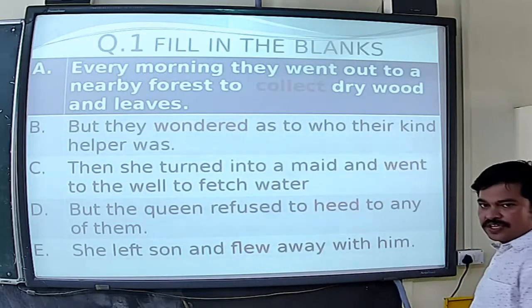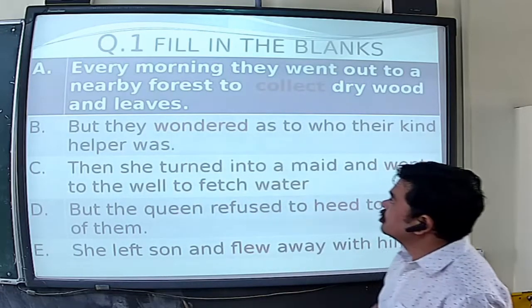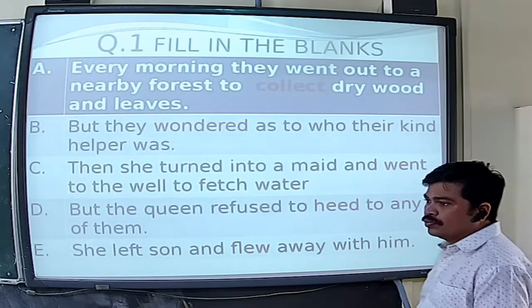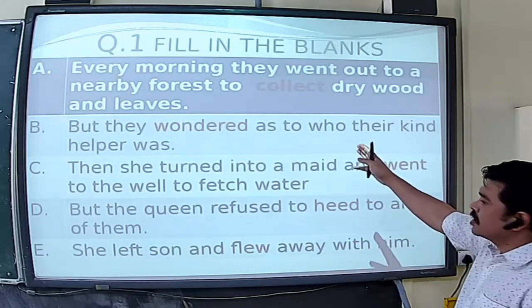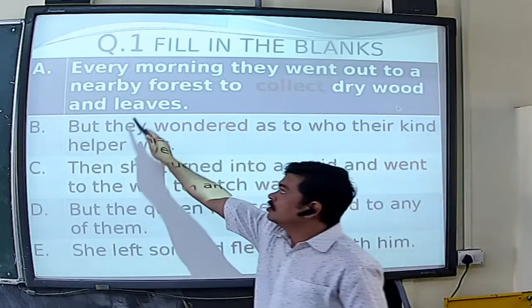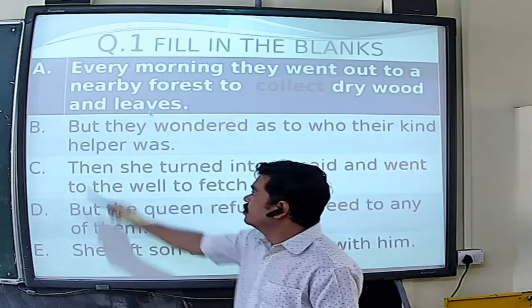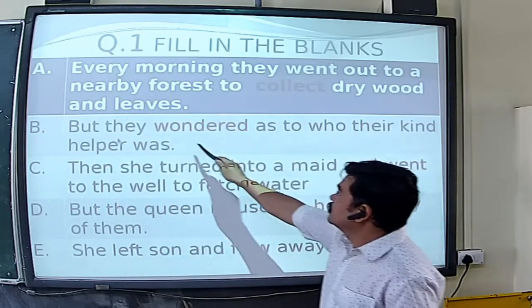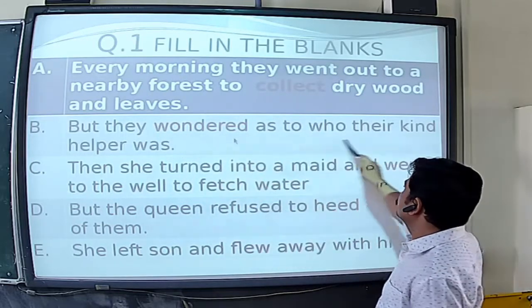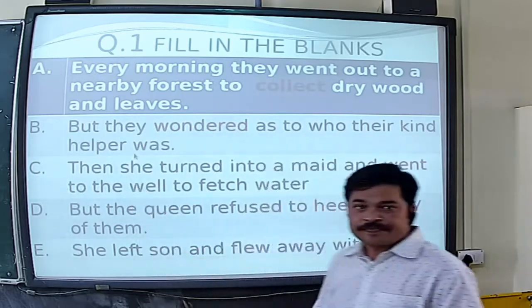You can find out easily what the answer is. See, question number A is, every morning they went out to a nearby forest to... the answer is collect dry wood and leaves, right? And the second one is, but they... wondered, this is the answer, wondered as to who their kind helper was, right?